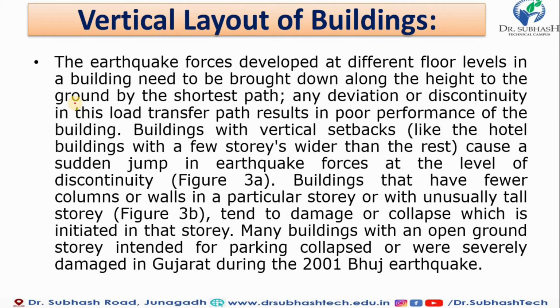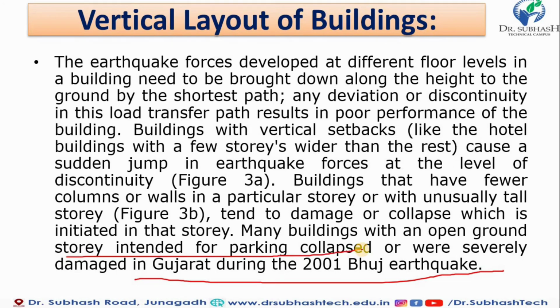Many buildings with open ground story intended for parking collapsed or had very severe damage in Gujarat during the 2001 earthquake. You can note down which buildings are more affected during an earthquake: buildings with open ground story intended for parking.